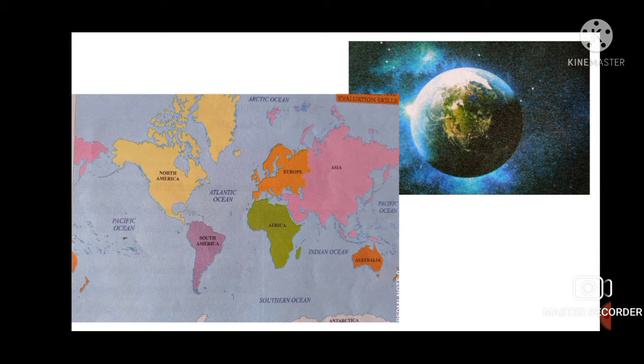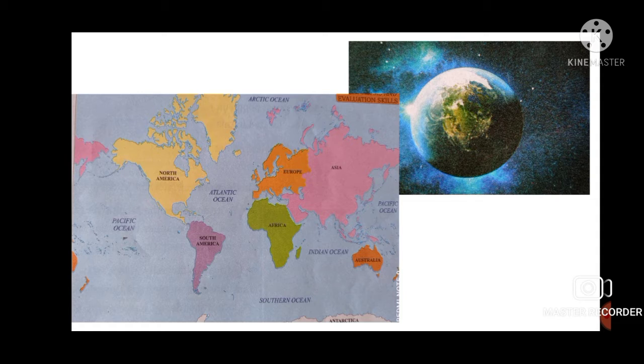The Earth. Earth is the third planet from the sun. Underline this, everyone. Earth is the third planet from the sun. It is the only planet known to have an atmosphere that contains oxygen. Now, in the entire universe, only Earth is the planet that has oxygen or the layer of gas or atmosphere around it. Earlier, it was believed that the Earth was flat.